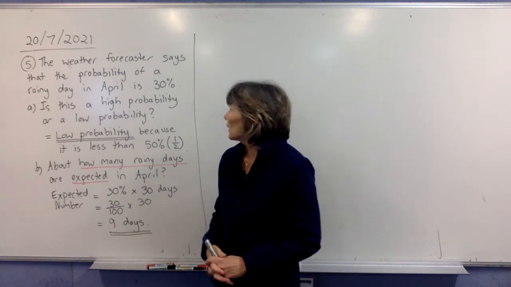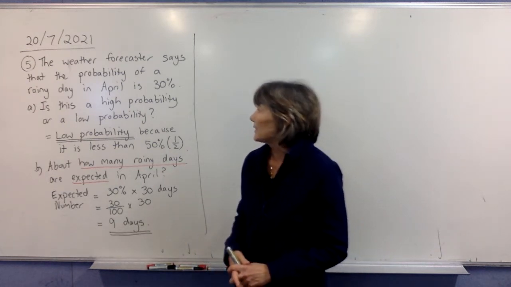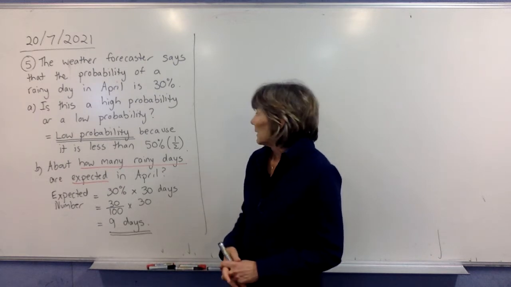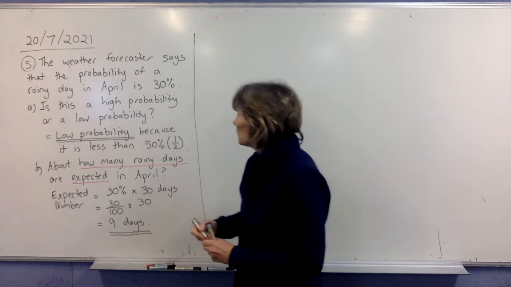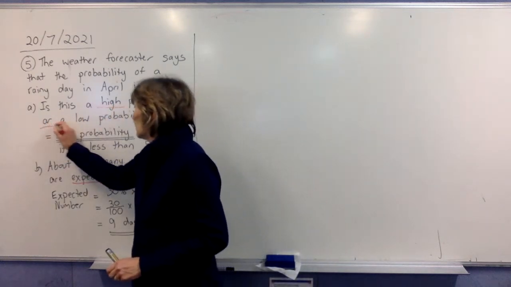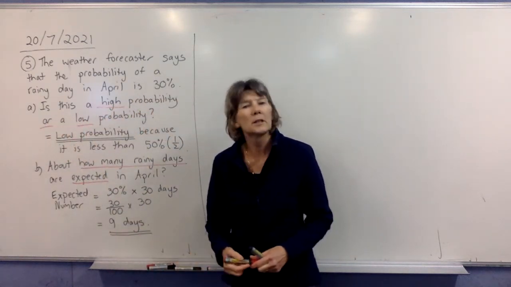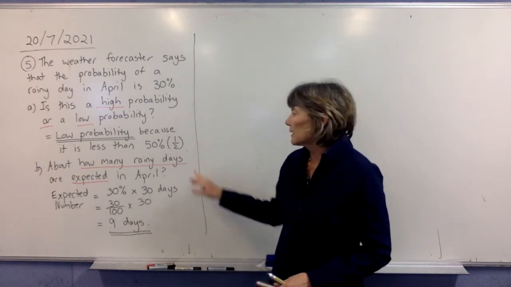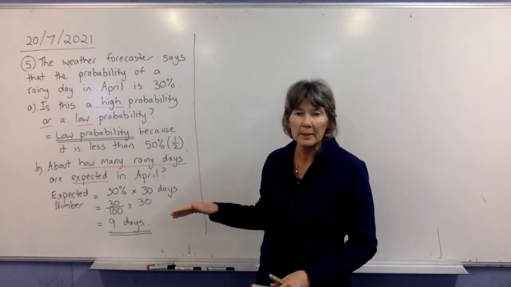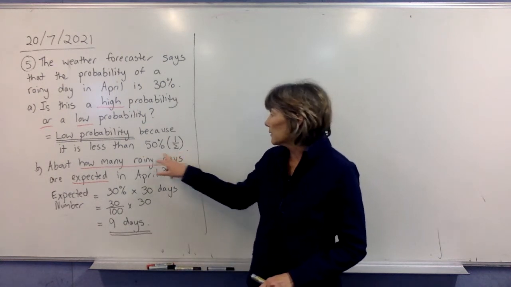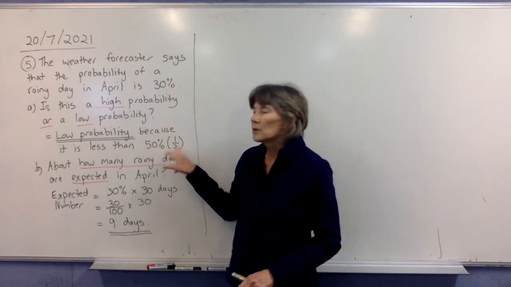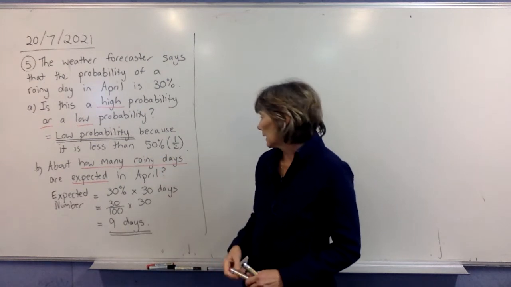Okay, so the weather forecaster says the probability of a rainy day is 30%. So they want to know, is this a high probability or a low probability? Well, it's a low probability because anything less than half is going to be considered low, anything more than half will be considered high. So it's less than 50%, which is less than a half.